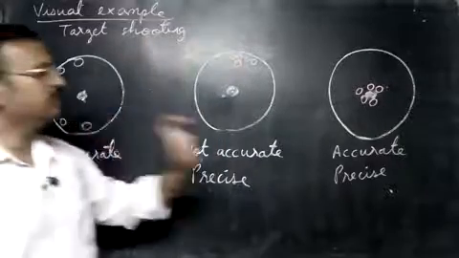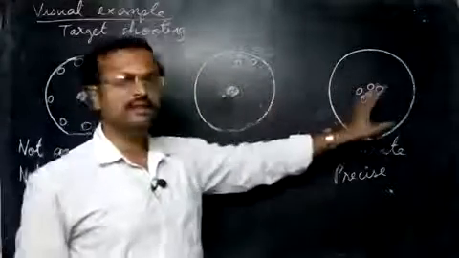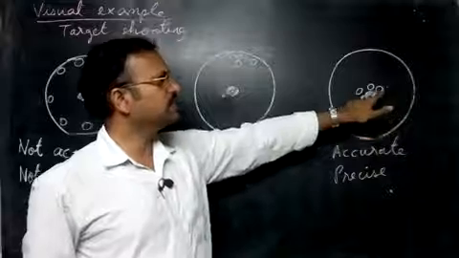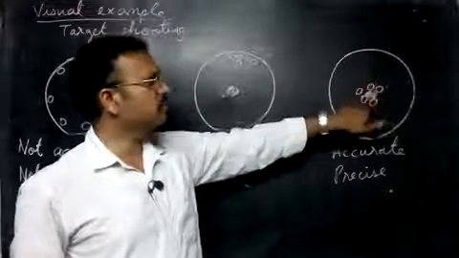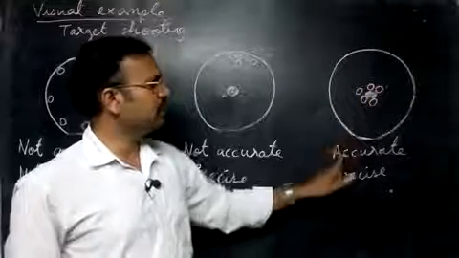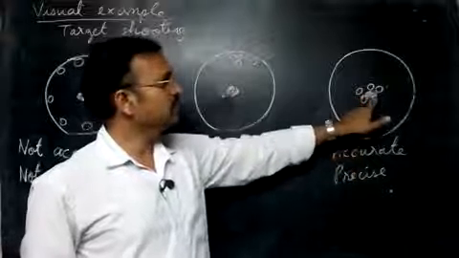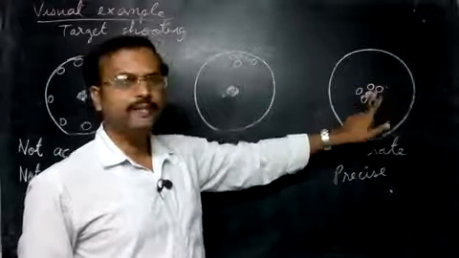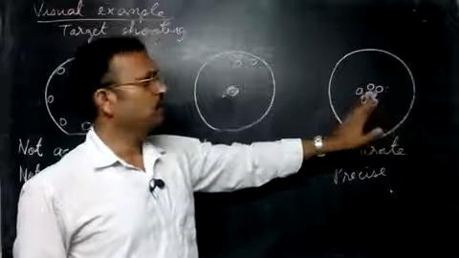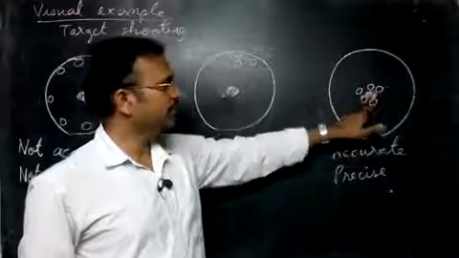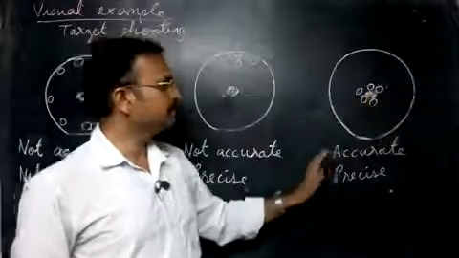Next, the third one. The third person hits exactly on the bullseye. So all 5 arrows are accurate, because all the arrows come close to the bullseye, and they're precise also. Precise means they are near to each other. So the third example is accurate and precise.